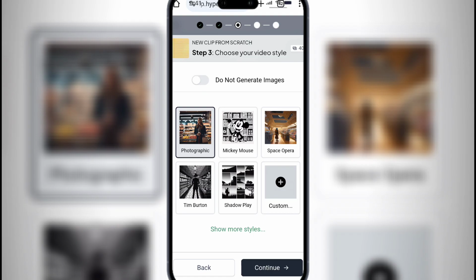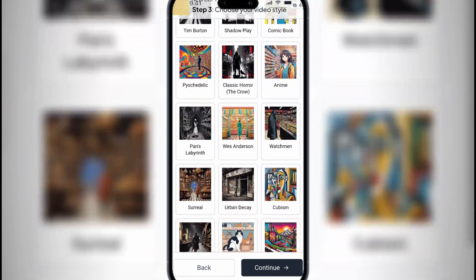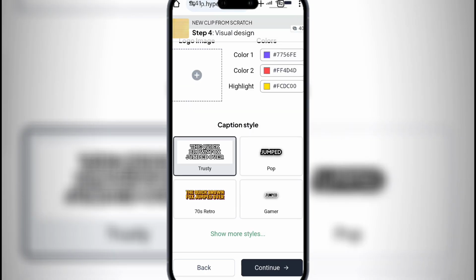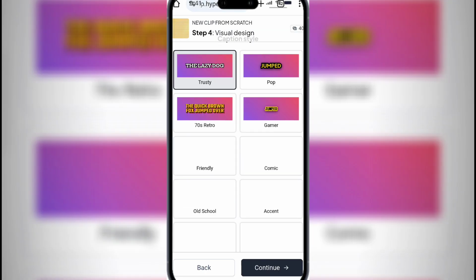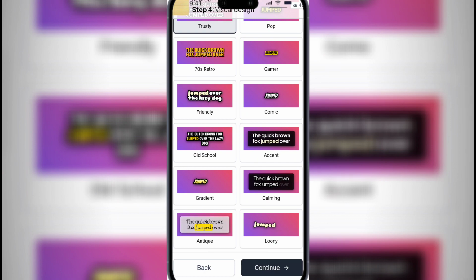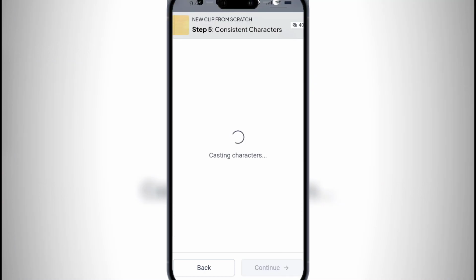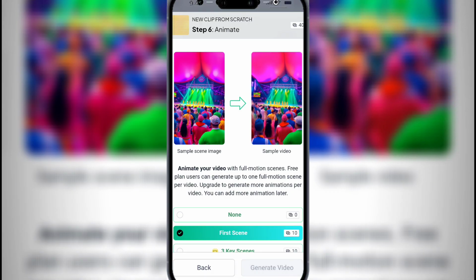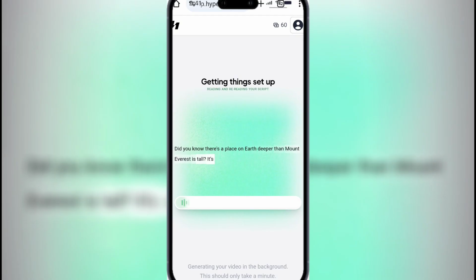Then click on continue. Then choose your video style. I am choosing anime style. Then click on continue. Then choose your caption style. I am choosing comic style. Then click on continue. Then again click on continue. Then click on generate video. Then boom, your video is going to be ready.